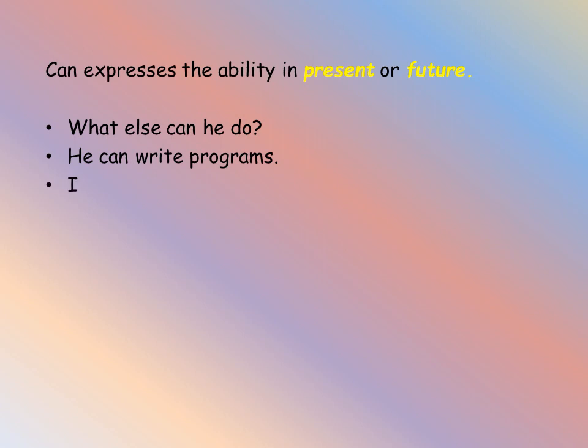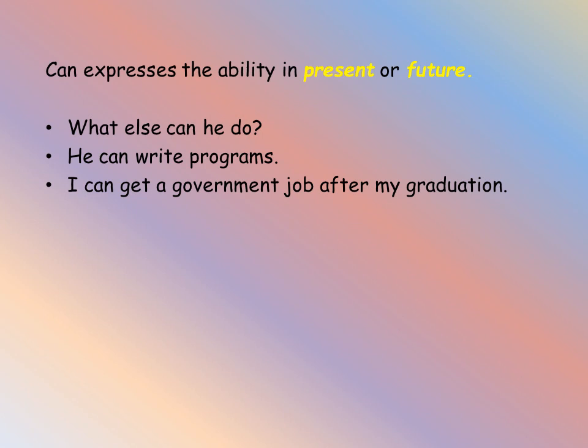So we will see the future situation. I can get a government job after my graduation. So here it is the person's capability of getting a job after graduation. So that is in the future. Can is used to express a person's ability both in present and in future. Now let us see regarding could.